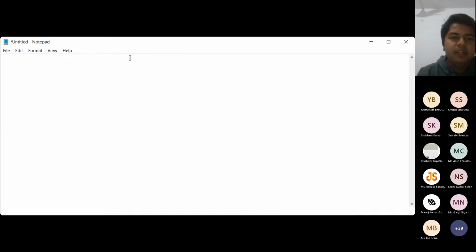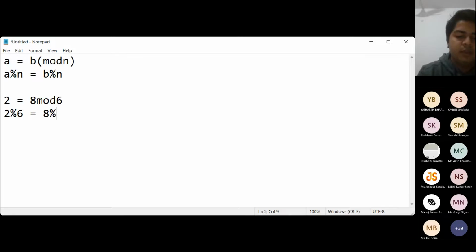I don't know how to make that three-line equal sign, but whenever we say this, we basically mean that A mod n is equal to B mod n. For example, 2 is not actually equal to 8; we have a different symbol to represent it. It is written as 2 congruent to, which is like 3 dashes, 8 mod 6. Why? Because we know that 2 mod 6 is equal to 8 mod 6.